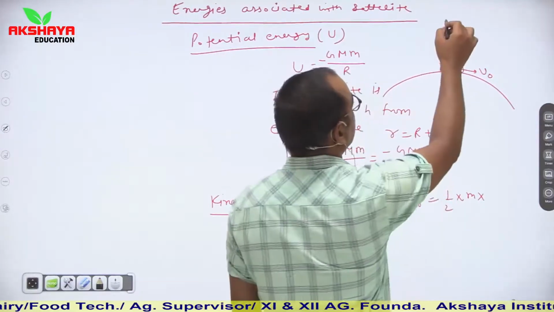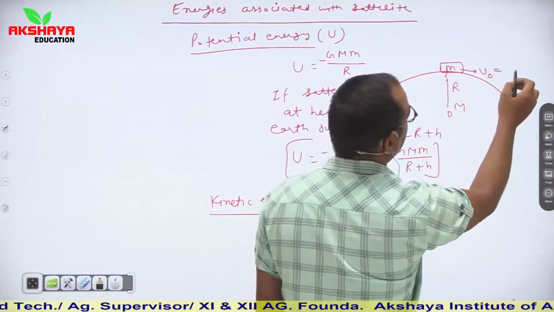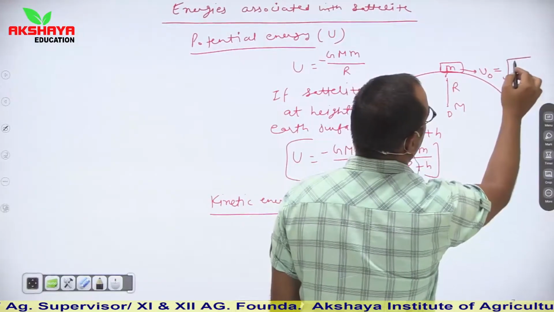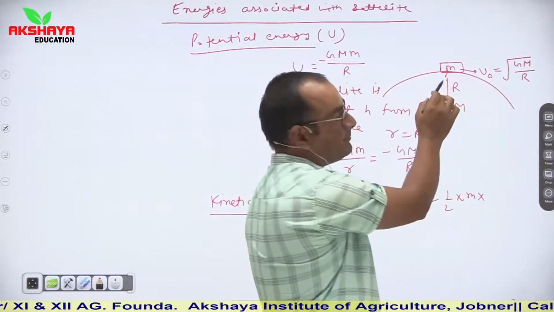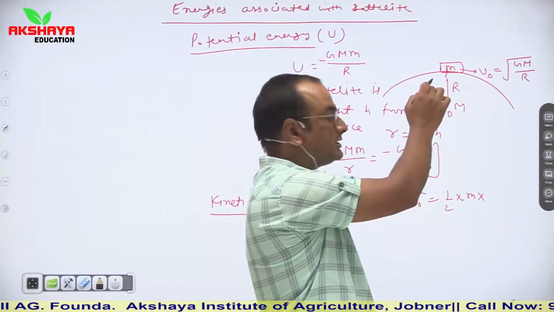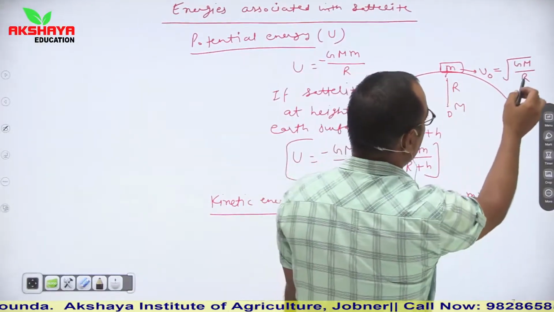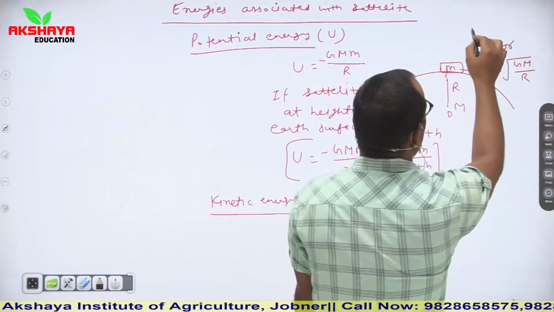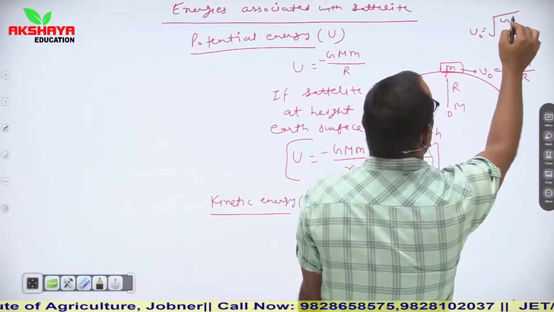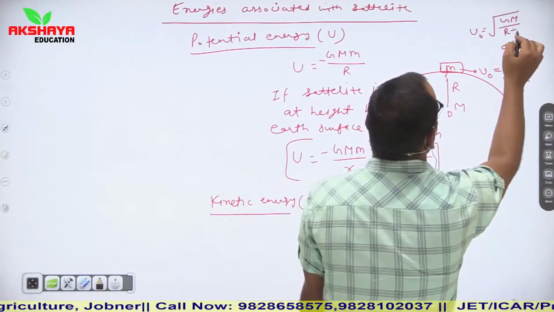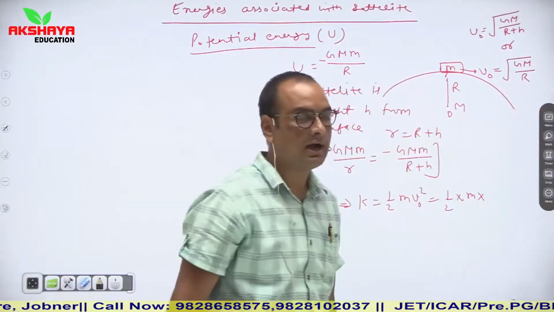Value of v naught, I am writing here, is root GM upon capital R in case the satellite is situated at the earth surface, or v naught is equal to root GM upon R plus h if the satellite is situated at h height from the earth surface.